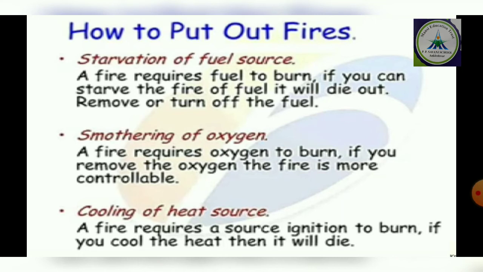Starvation of fuel sources. A fire requires fuel to burn. If you can starve the fire of fuel, it will die out. Remove or turn off the fuel. Smothering of oxygen. A fire requires oxygen to burn. If you remove the oxygen, the fire is more controllable. Cooling of heat sources. A fire requires a source of ignition to burn. If you cool the heat, then it will die.